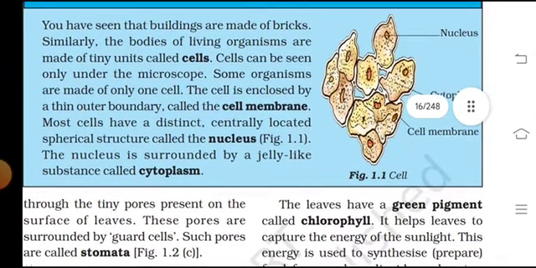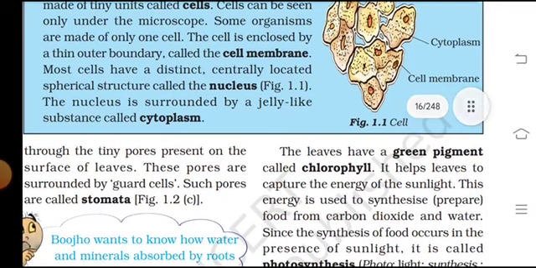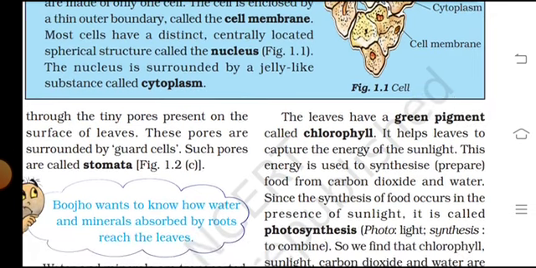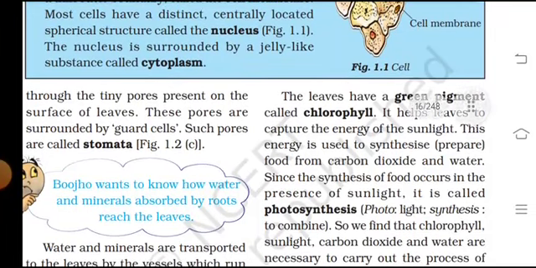You have seen that buildings are made of bricks. Similarly, the bodies of living organisms are made of tiny units called cells, and a cell can be seen only under the microscope. Some organisms are made of only one cell. The cell is enclosed by a thin outer boundary called the cell membrane, and most cells have a distinct, centrally located spherical structure called the nucleus. The nucleus is surrounded by a jelly-like substance called the cytoplasm.